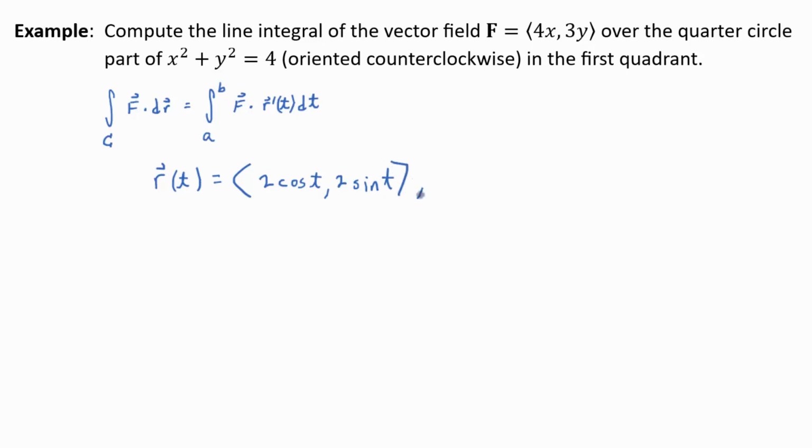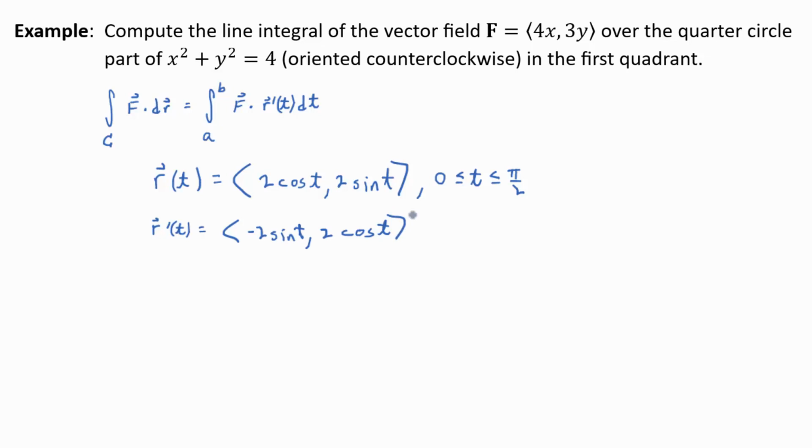Now, how do you adjust the limits on t? Yeah, if you're looking at the quarter circle, it's not the full circle. t has to go from 0 to π/2. That's important, right? Because that's how you get your limits of integration. Does that make sense? Okay, and then you told me I need to find r'(t). So let's do that. r'(t), what's that equal to? Negative 2 sin t, good start, and then 2 cos t. Everybody okay with that?